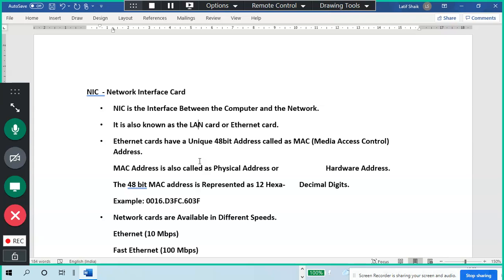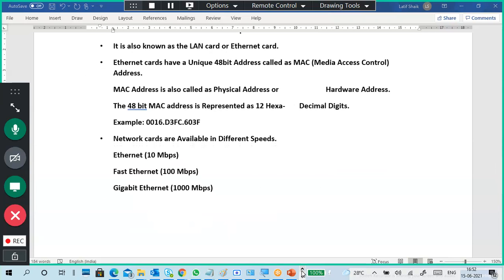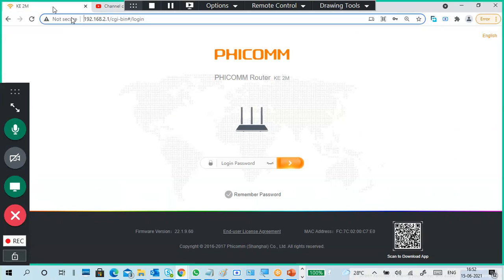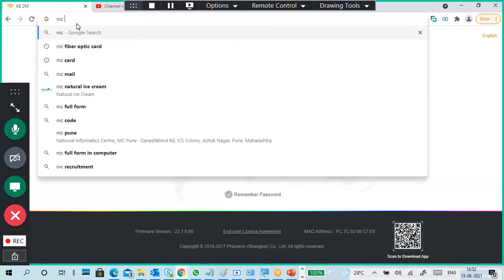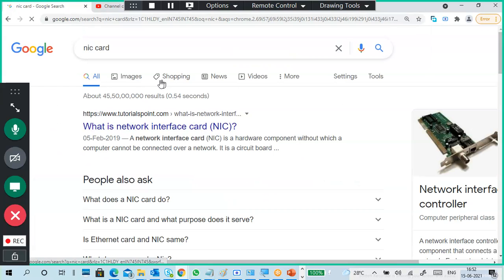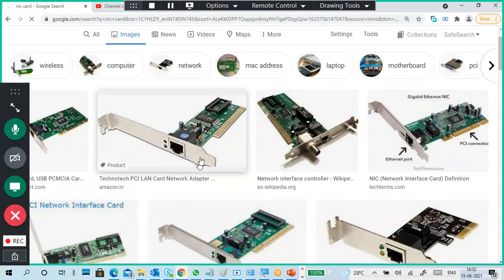Normally NICs look like this. When you search for NIC cards and go to images, they look like this.